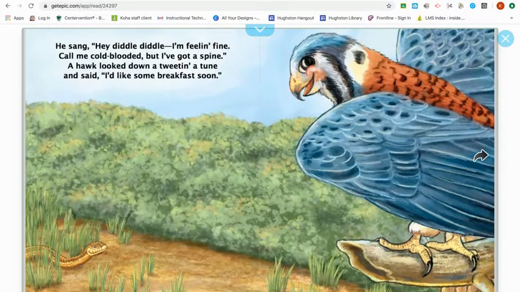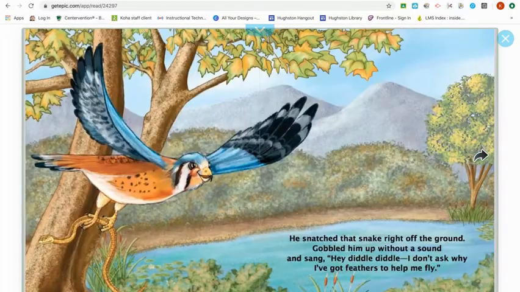So I think if we were making a prediction, we might see the next chain in the food chain. He snatched that snake right off the ground, gobbled him up without a sound, and said, "Hey, diddle diddle, I didn't ask why. I've got feathers to help me fly."